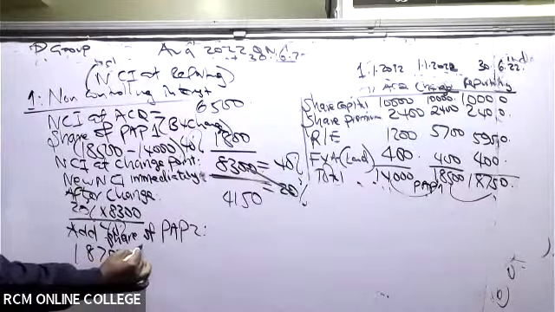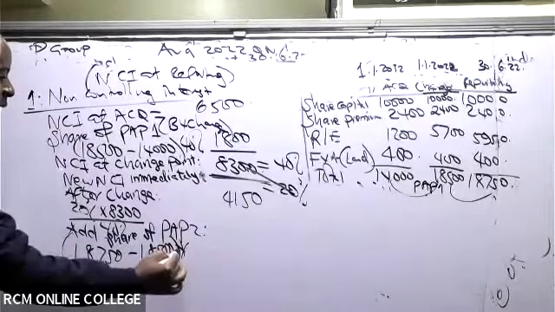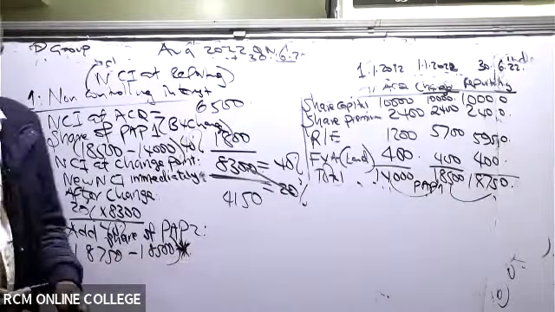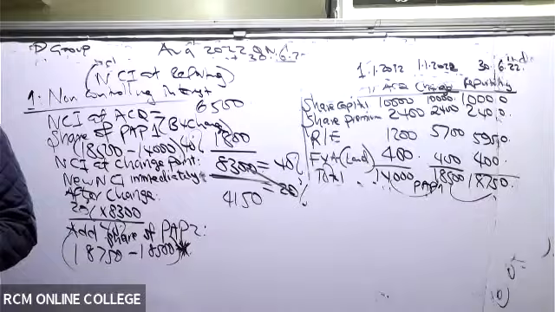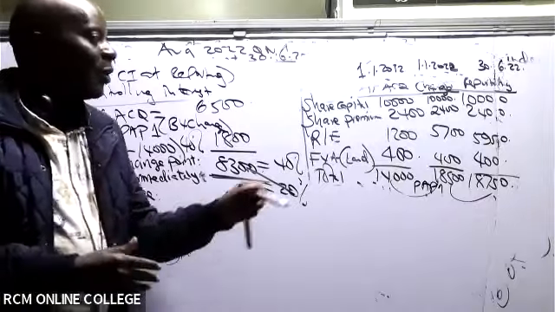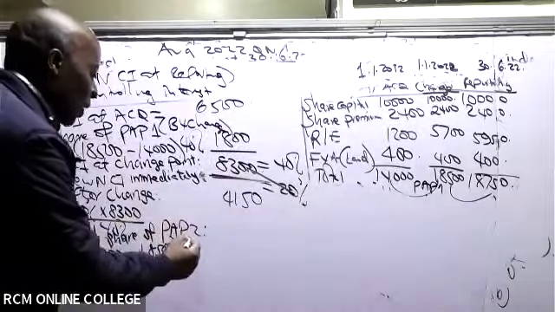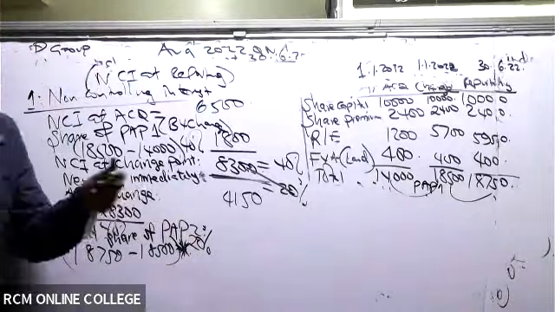18,750 minus 18,500 times what percentage, if you're following? Remember now, PAP 2, here the parent is at 80%, NCI is at 20%. So 20%. Are you able to give me this figure?